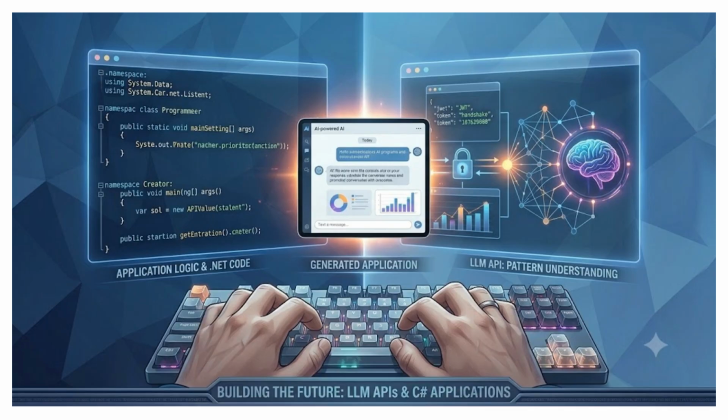The model processes the prompt and generates an intelligent response, whether that's text, source code, a summary, an explanation, or another type of content. Your application then receives the response and presents it to the user in a simple and interactive interface. This is the power of LLM APIs. They allow developers to add advanced AI capabilities to their applications without building or training AI models themselves. Throughout this course, you'll learn how to integrate these APIs into C# and .NET applications, send prompts, process AI responses, and build practical, production-ready AI solutions. By the end of the course, you'll have the skills to create intelligent applications powered by today's most advanced generative AI models.